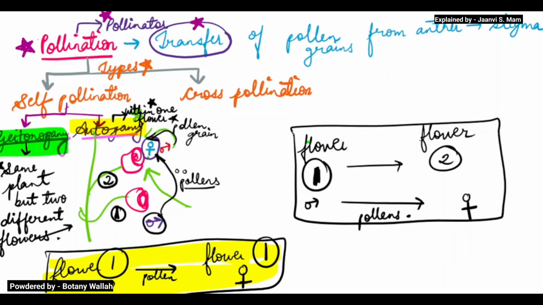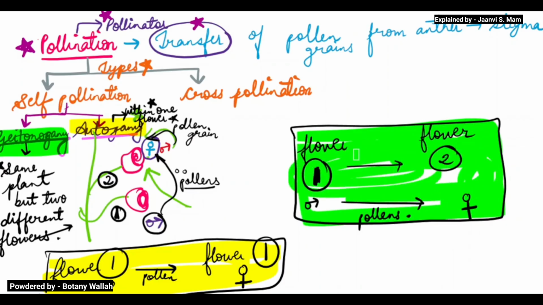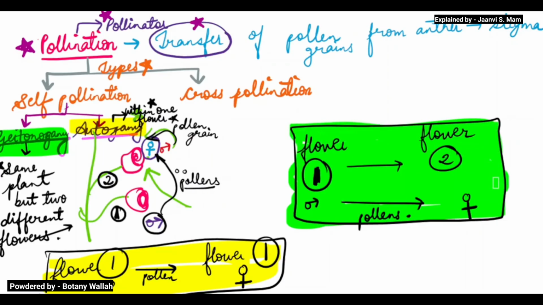So I hope you understood the meaning of geitonogamy and the meaning of autogamy. It's very simple. You just go with the color codes, green with green, yellow with yellow. That is the meaning of autogamy and geitonogamy.